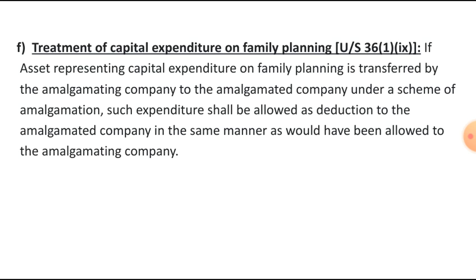This is the treatment of capital expenditure on family planning in schemes of amalgamation.